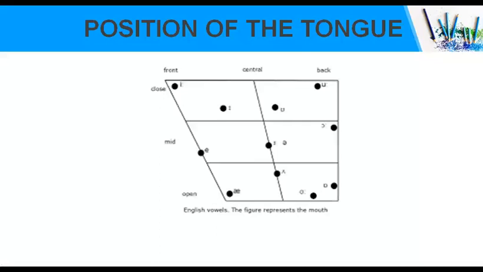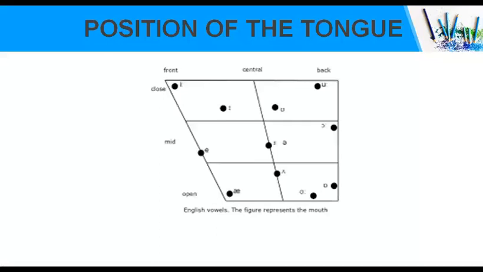But we already know that all vowel sounds are oral, so we may ignore the channel part. There is no chance of a nasal sound. All the vowels are oral sounds, so this one is constant. This won't change. What are the other two criteria? The position of the tongue and the shape of the lips. We can concentrate on these two criteria, which are responsible for the production of the vowel sounds.